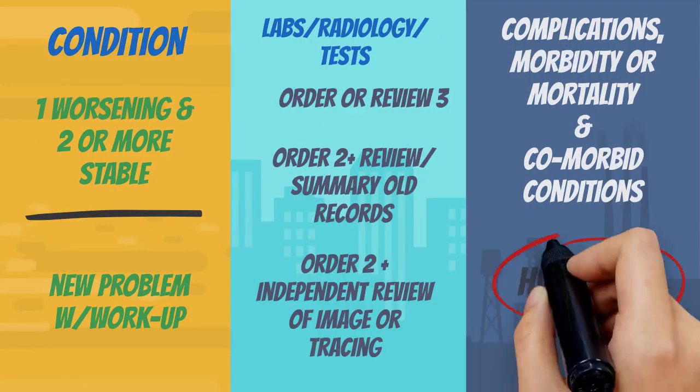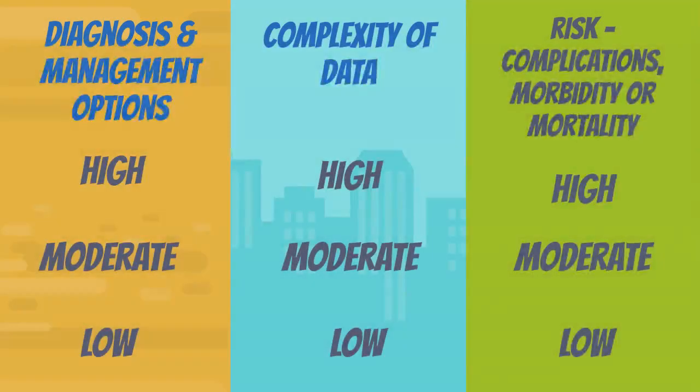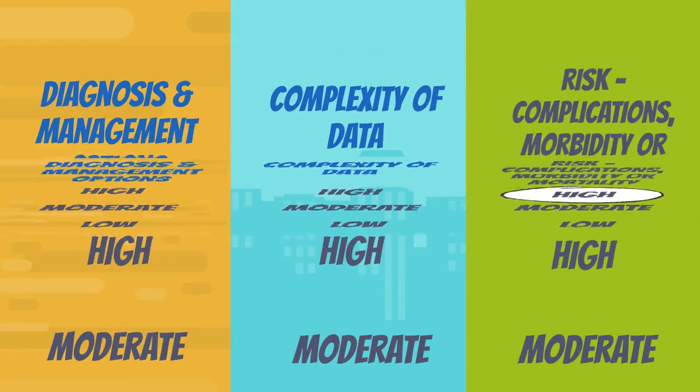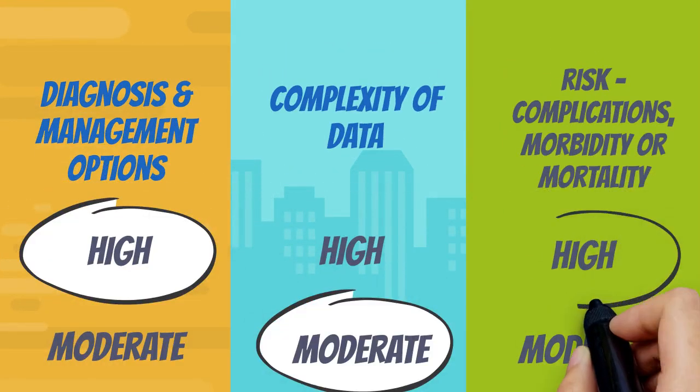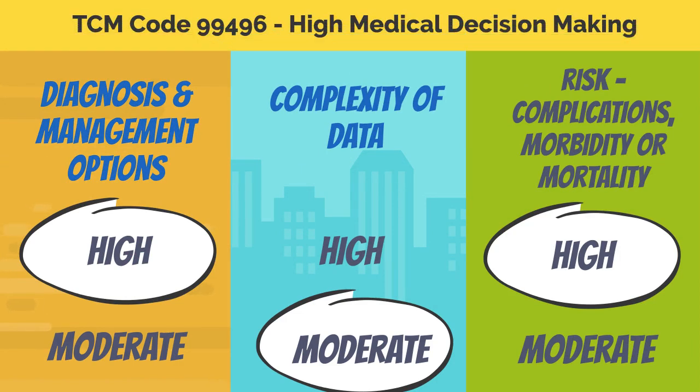Documentation of severe dehydration for your patient requiring an immediate hospital visit qualifies as high risk. An acute illness posing threat to life or bodily function, patient severe dehydration with hospitalization, meets the high complexity of medical decision making for TCM services. Since at least 2 of the 3 elements met a high level of medical decision making, TCM code 99496 high medical decision making would be appropriate to bill.